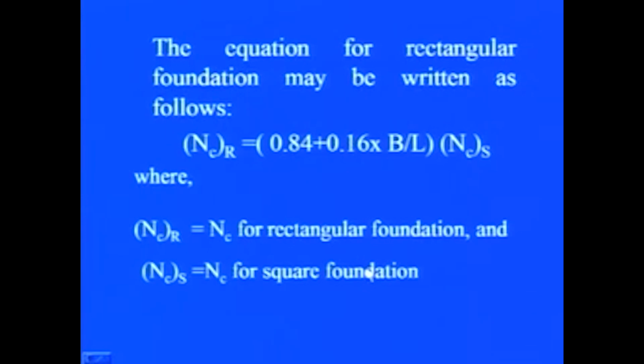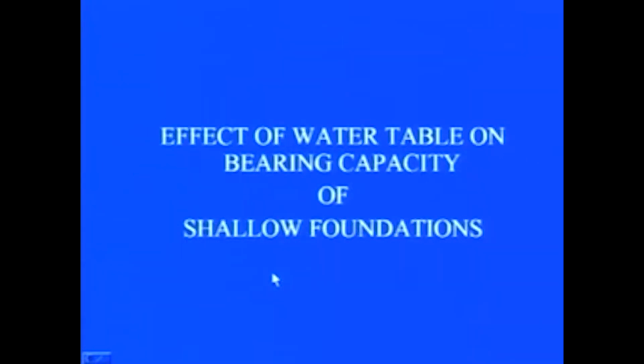The equation for a rectangular foundation for obtaining the value of NC may be written as NCR, which represents the shape of the foundation, equal to (0.84 plus 0.16 B upon L) times NCS, where B is the width of the foundation, L is the length of the foundation, and NCS is the NC value for the strip footing. This NC value of the strip footing may be obtained from the previous graph or the table. Here NCR is NC for the rectangular foundation and NCS is the NC for the, I am sorry, this is for the square foundation.